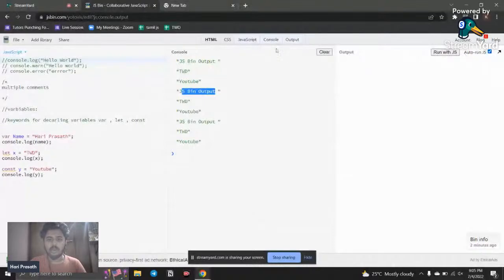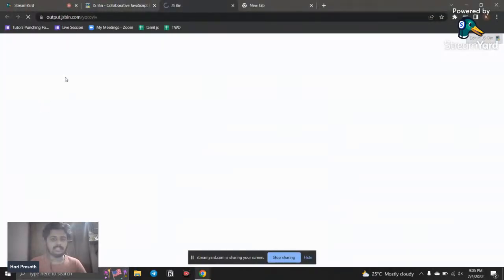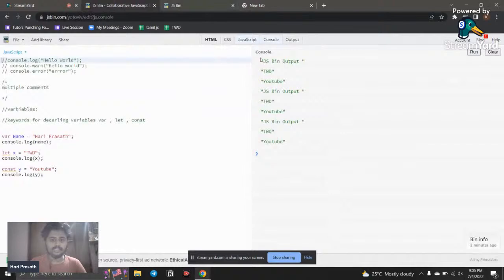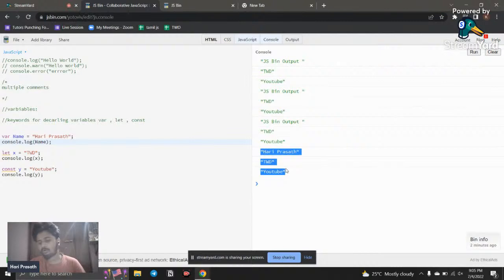So what happens means it is case sensitive. The same case you are using in the declaration should be used when you are calling that particular variable. Then only it will work correctly. If you mix capital and small, it will not work. Remember that one. And the second thing, a variable should not start with a number. So those are the rules for declaring an identifier.